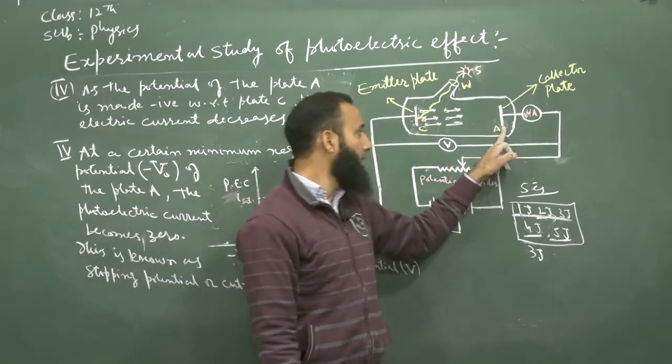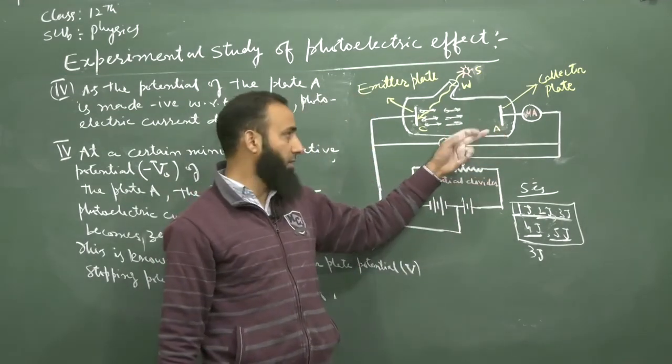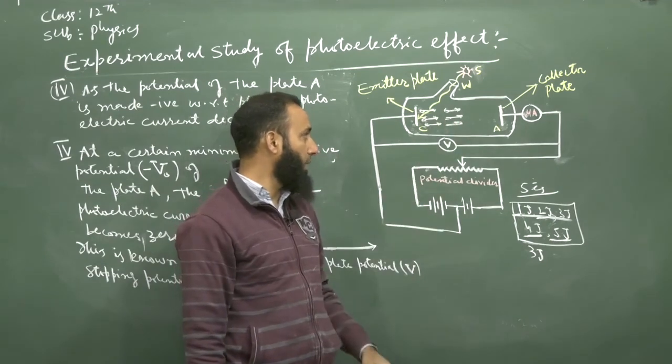The plate will retard the motion of these coming electrons.